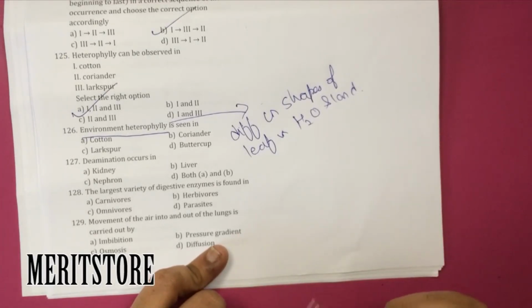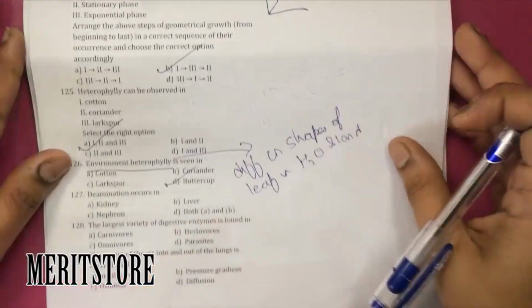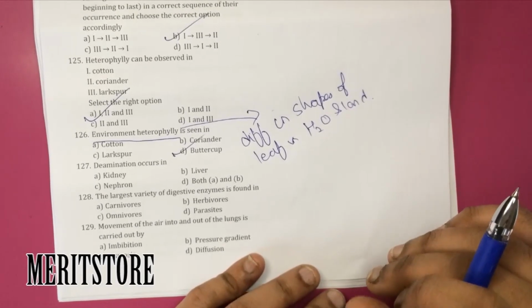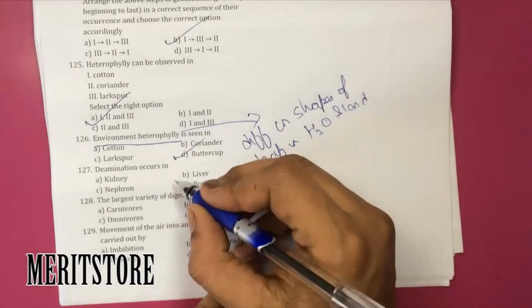So environmental heterophyly is seen in buttercup. Deamination means removal of the amino group from the compound, and it occurs in the liver.